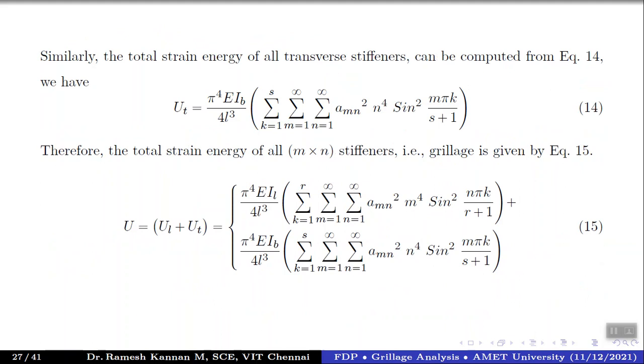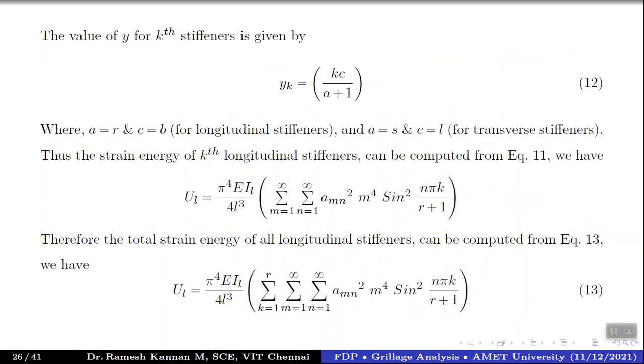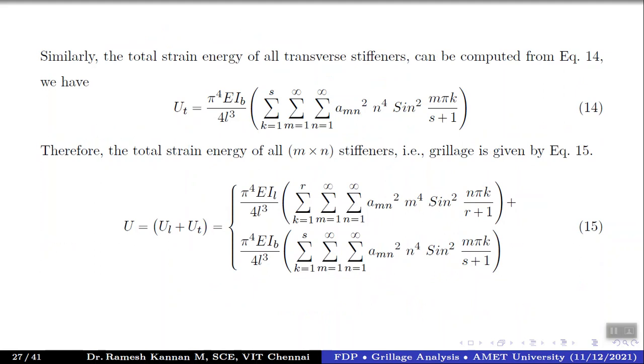Like transverse will depend on longitudinal parameter. So we need m and s plus 1 instead of r plus 1, m plus 1. And not only that, we'll be retaining n square here, and here it's also m square. So do not change this parameter, but instead change only this in terms of sine parameters, something like that, right? And this is the total strain energy of all transverse beams.